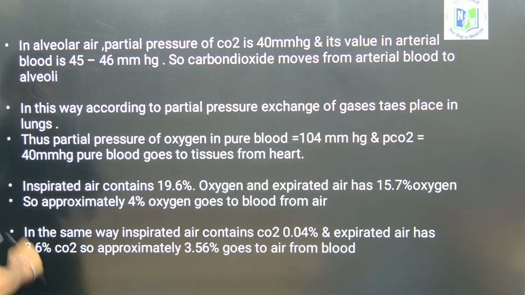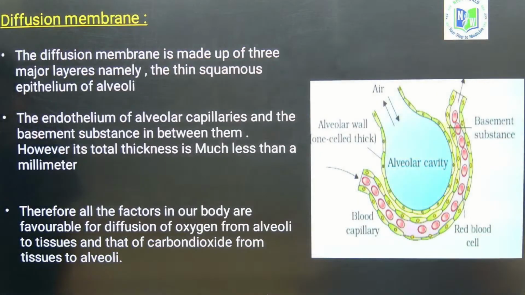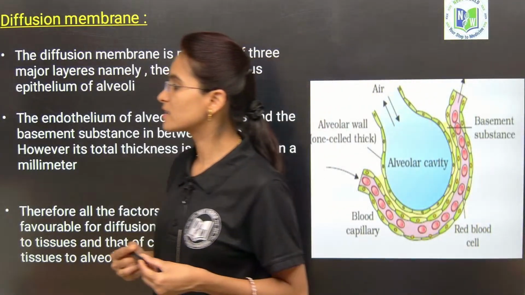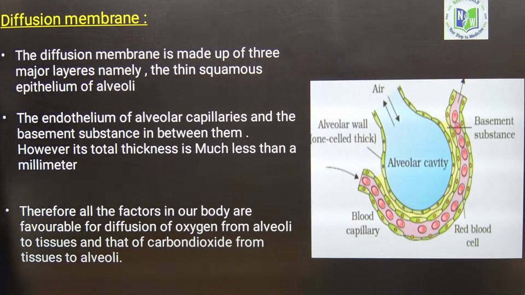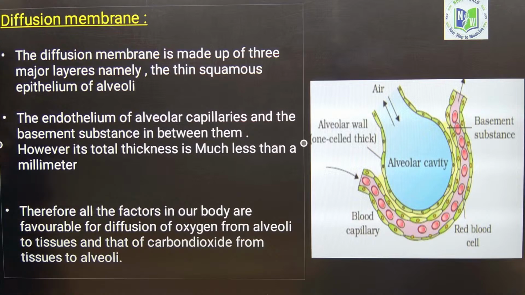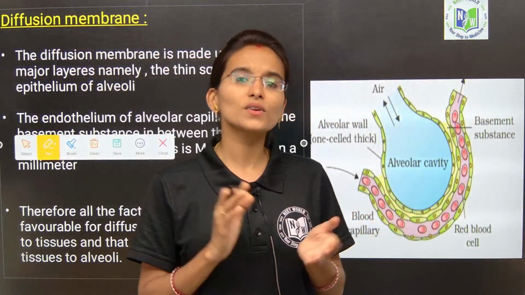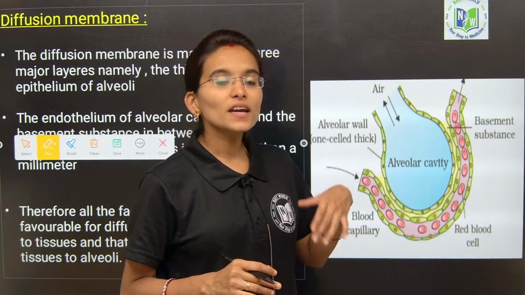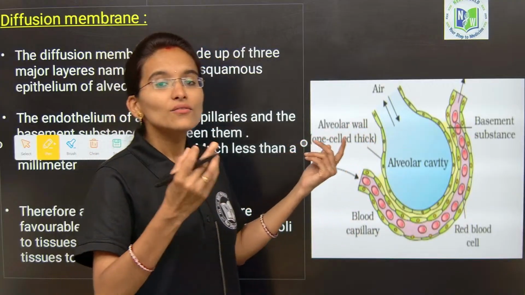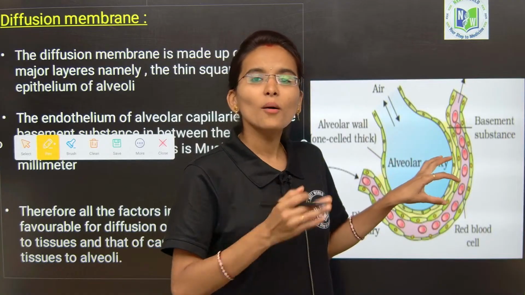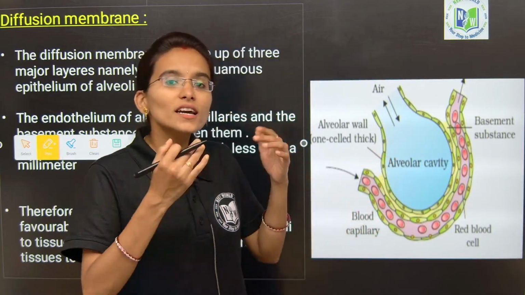Students, is the exchange of gases clear to all of you? If you have any doubts, please let me know in the comment section. Once again, have a look at this particular slide. The diffusion membrane: diffusion is the main process through which we exchange gases. But behind that, we need to understand how many membranes are involved in the alveoli to inhale and exhale.